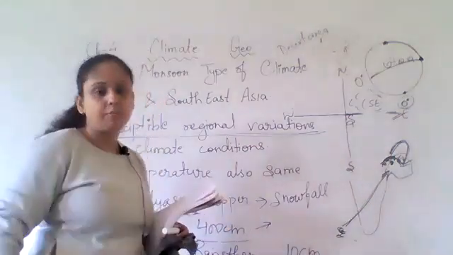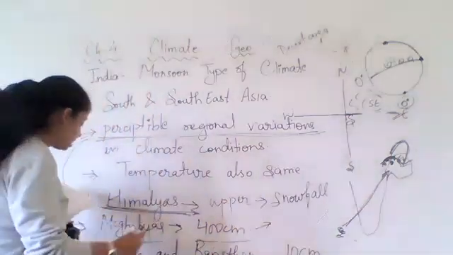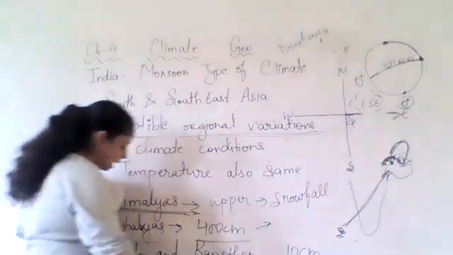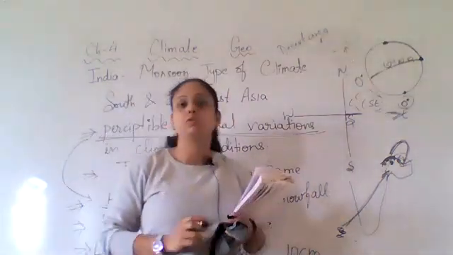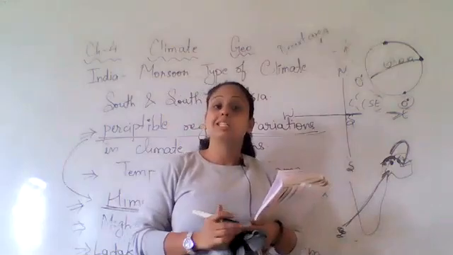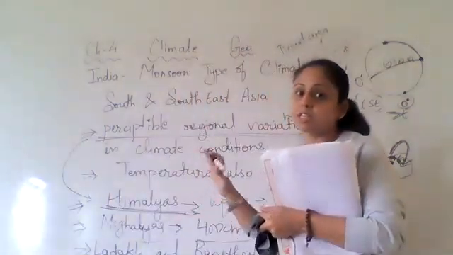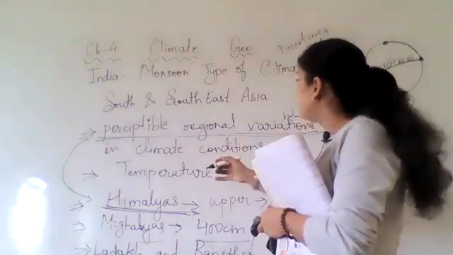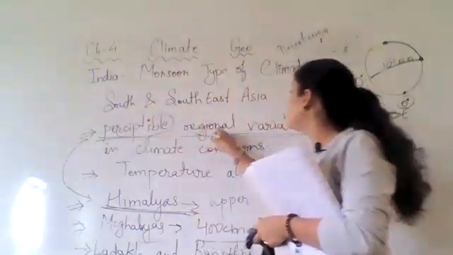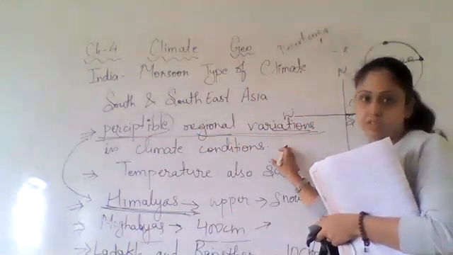Okay, time is over, I know. I will just take 1 minute. So when we take the example of Ladakh and Rajasthan, you will find rainfall of less than 10 centimeter. So like this, we can find the perceptible regional variation.